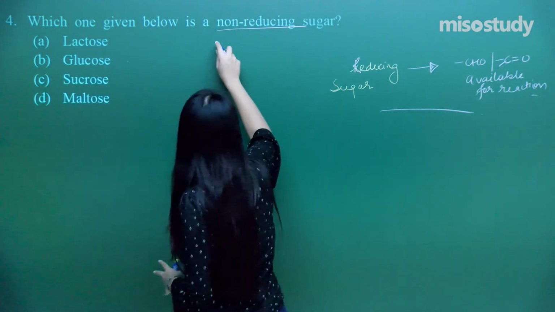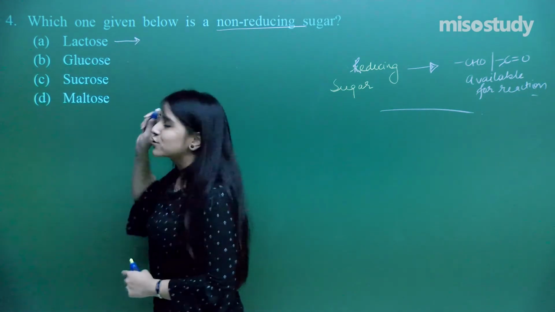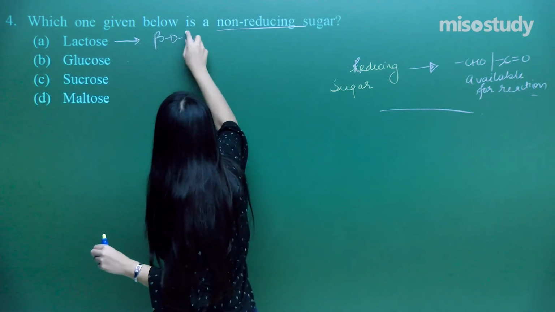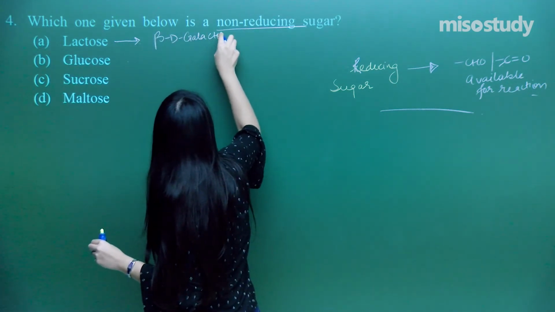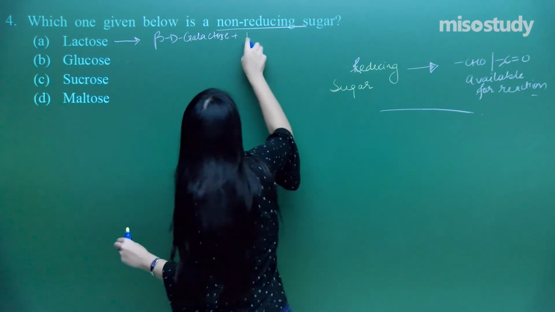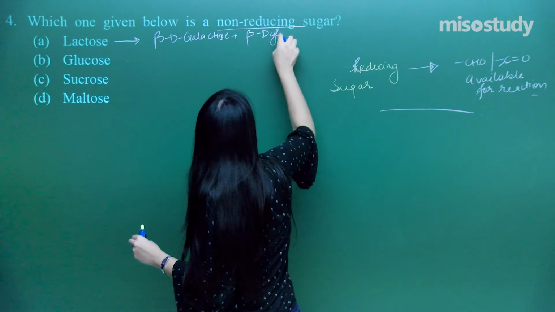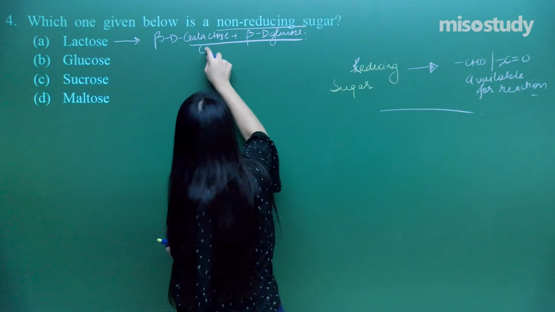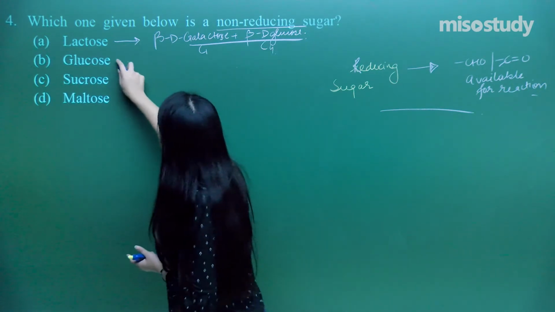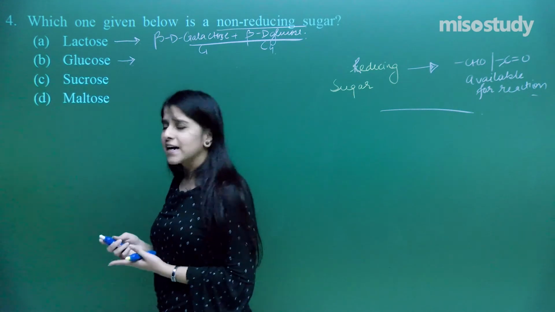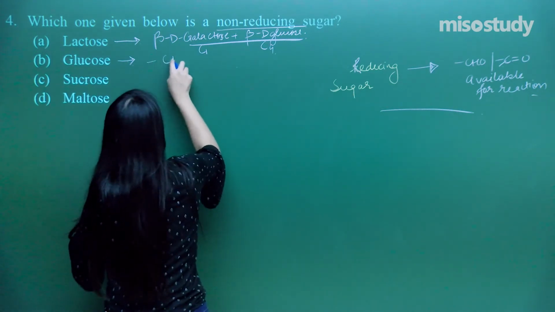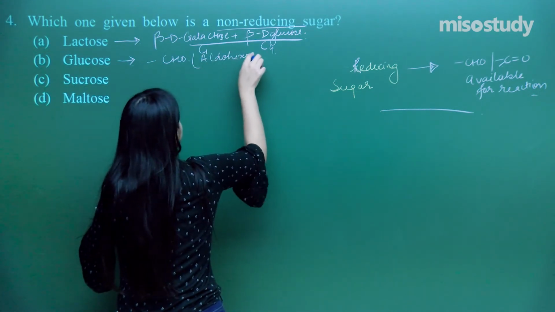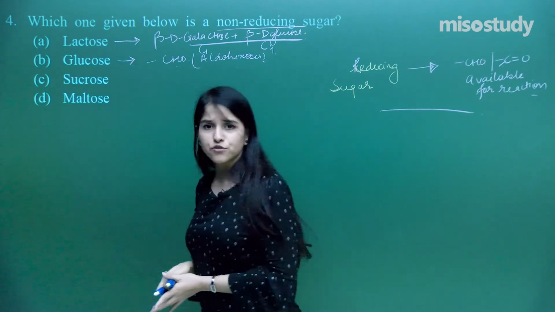So what is lactose first? Lactose, we all know, is beta D galactose plus beta D glucose. So that is what lactose is. Here C1 is connected via C4. What is glucose? We all know glucose. That is having CHO free, that is aldohexose. So that is aldohexose and it has got CHO over here.